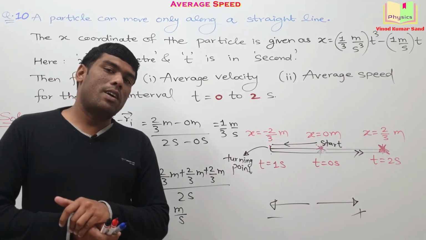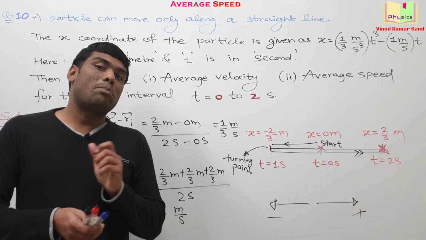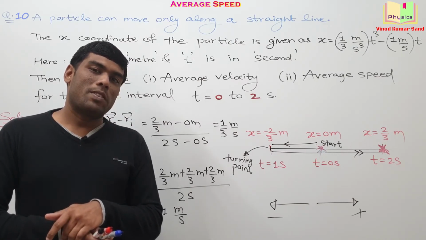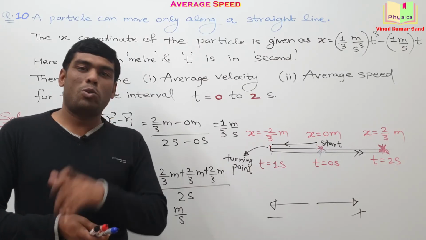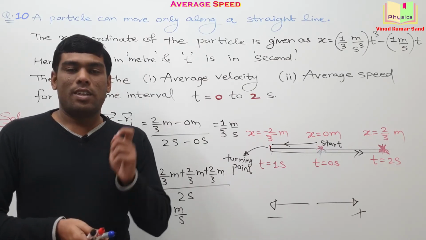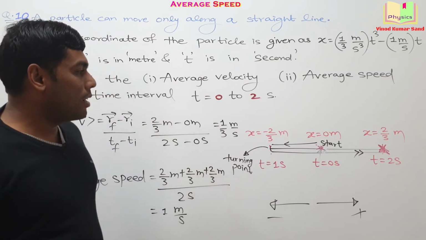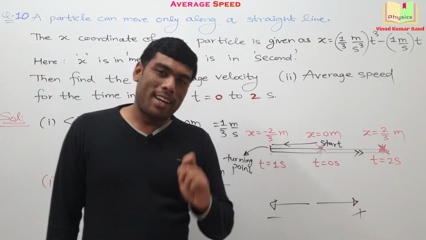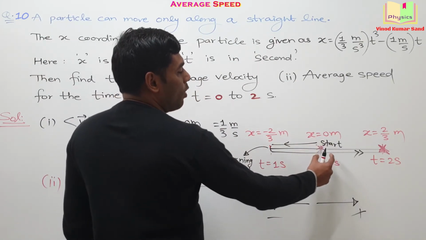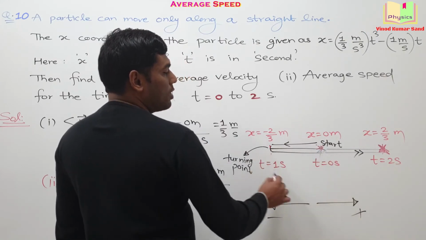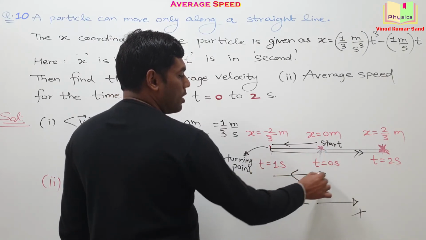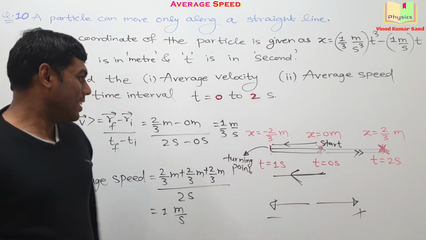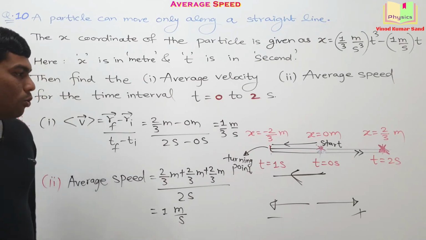Can you tell me the interval of time for which the magnitude of the average velocity and the average speed is same? Think about it. Post your opinion in comment box. The interval of time for which the magnitude of the average velocity is same as the average speed. Correct. The answer can be from t is equal to 0 second to t is equal to 1 second, because for this interval of time the motion is unidirectional. Okay. Let's move further.